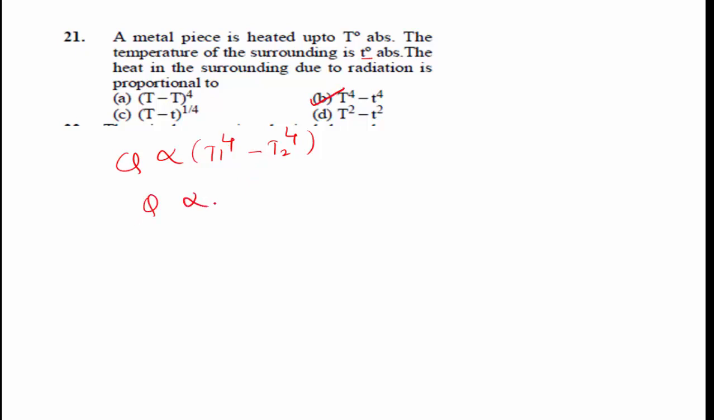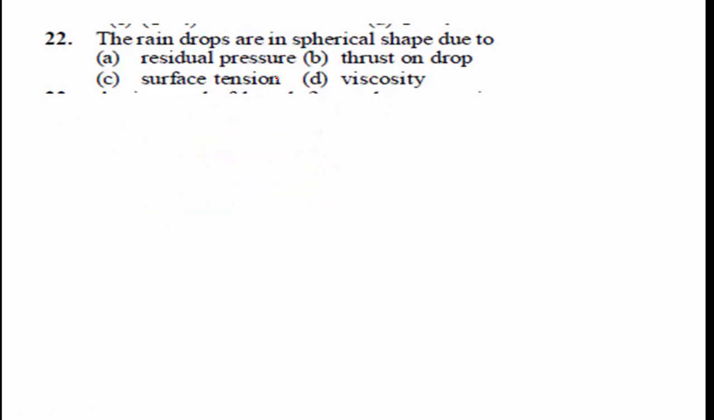Or you can write here Q is directly proportional to T to the power of 4 minus T0 to the power of 4. Option B is the right answer.